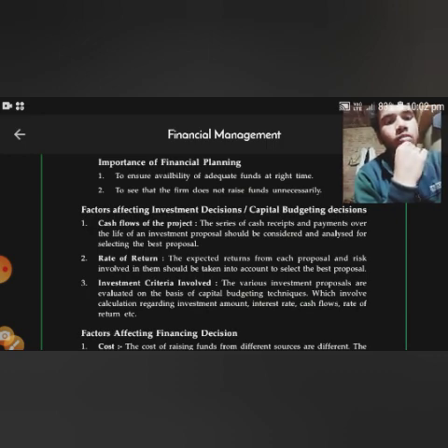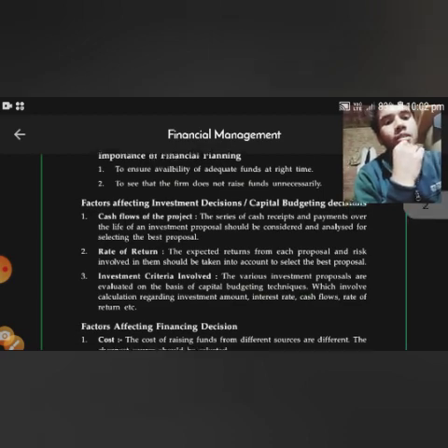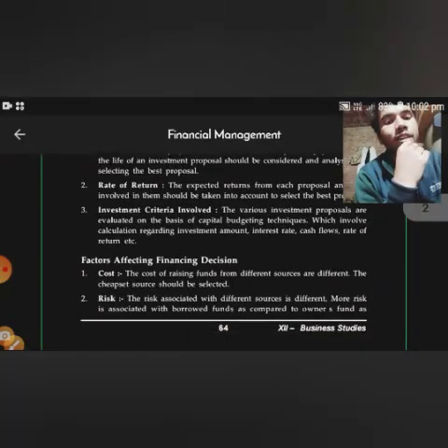Investment criteria involved. The various investment proposals are evaluated on the basis of capital budgeting techniques, which involve calculations regarding investment amount, interest rate, cash flow, rate of return, etc. These are all examples of investment criteria.